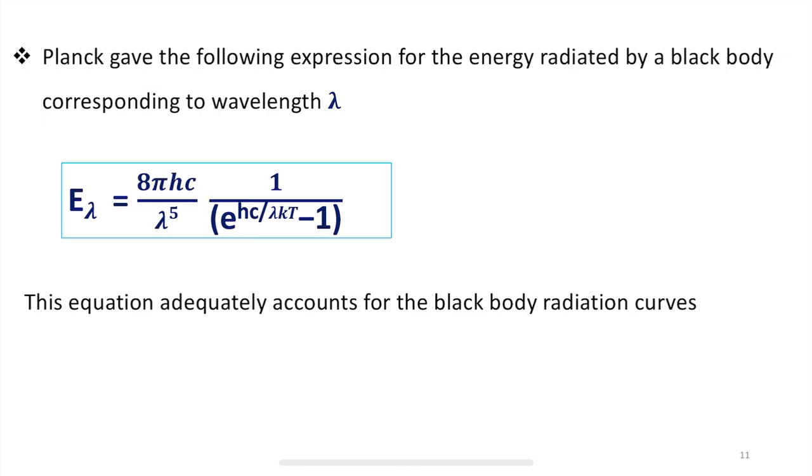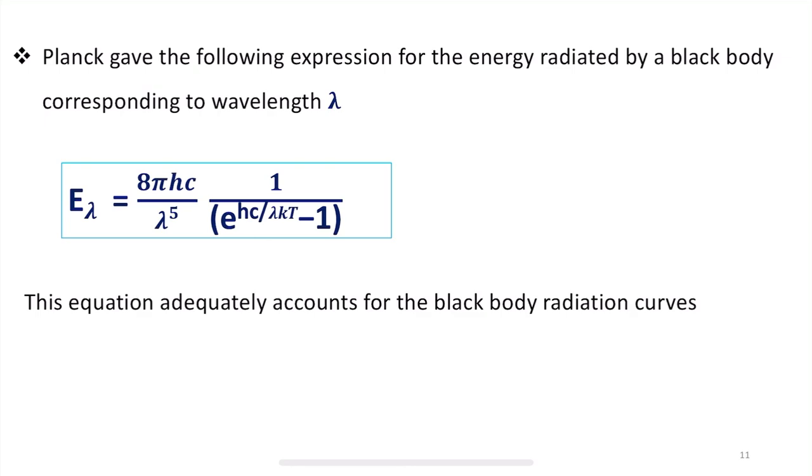This is how the failures of classical mechanics to explain the spectral distribution of black body radiation were overcome by Max Planck with his quantum theory of radiation, which was put forward in the year 1900. Considering the three postulates I have just explained, Planck gave an expression for the energy radiated by a black body corresponding to a certain wavelength.